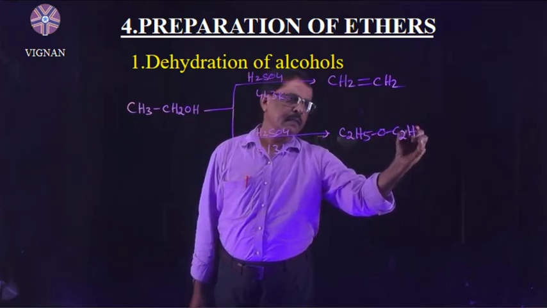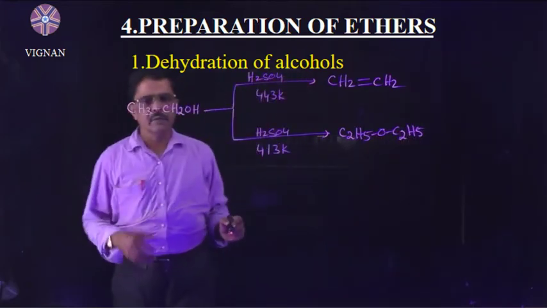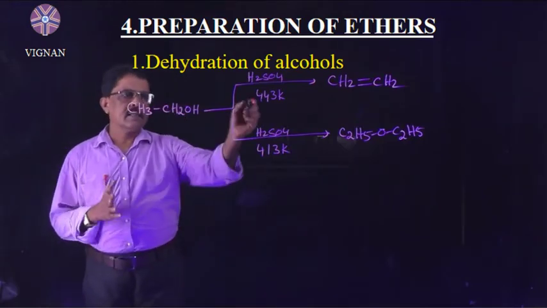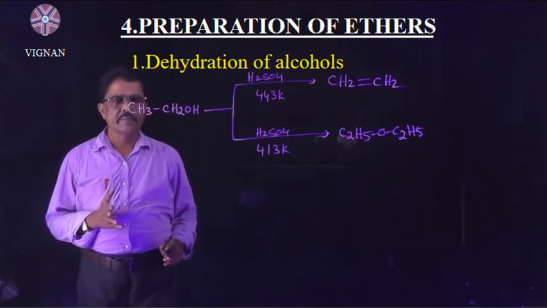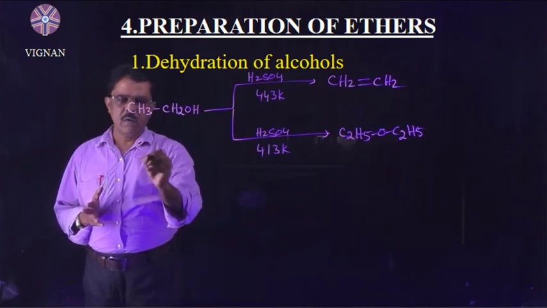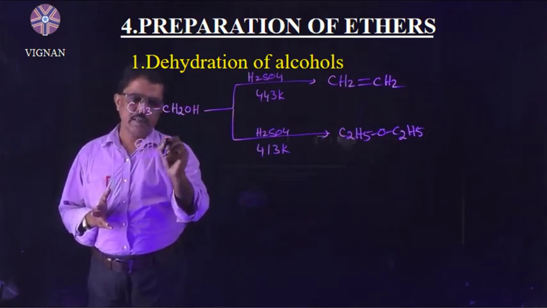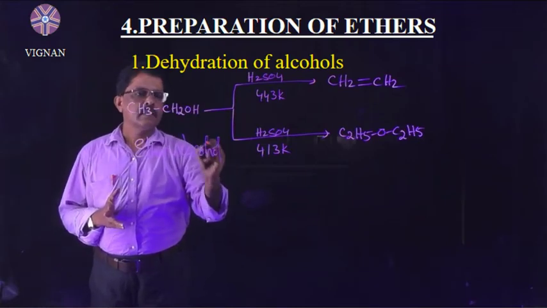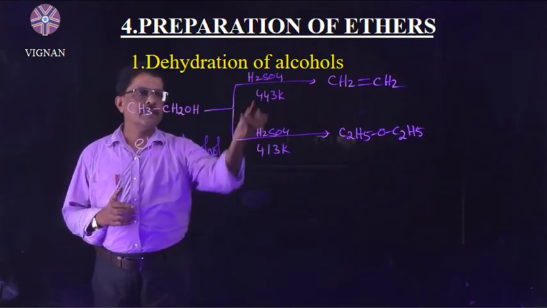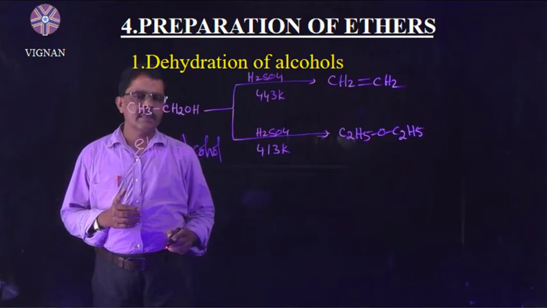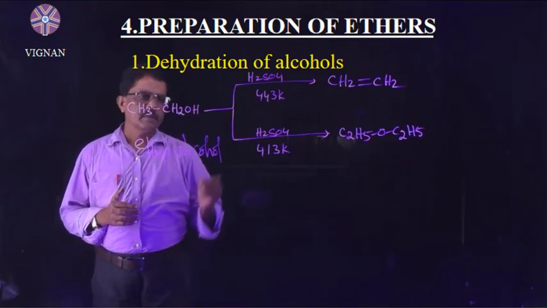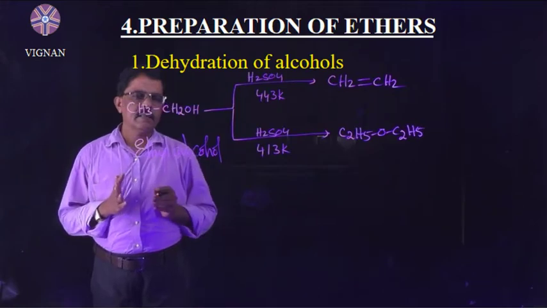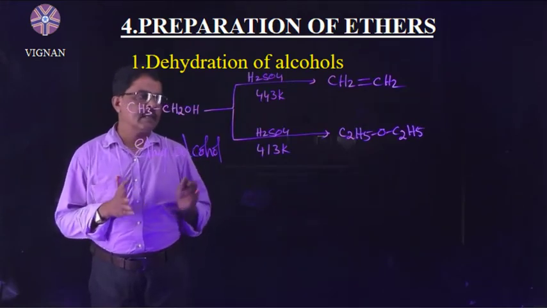In both cases, we prepare ethers, and the reaction conditions are essential. Ethyl alcohol is subjected to dehydration in the presence of concentrated sulfuric acid or phosphoric acid. This dehydration depends upon the reaction conditions.